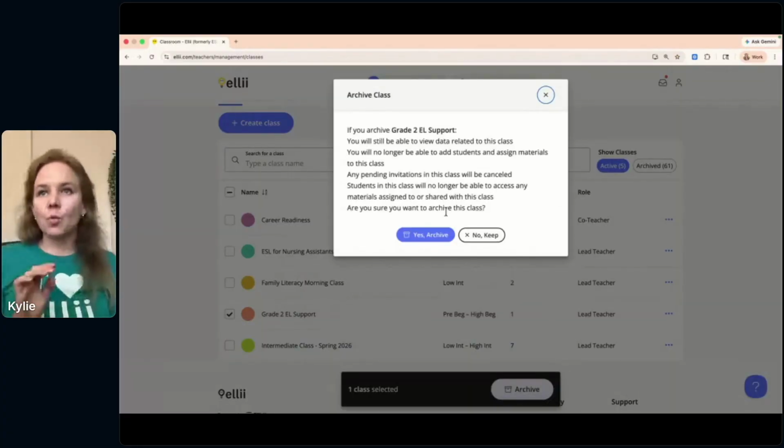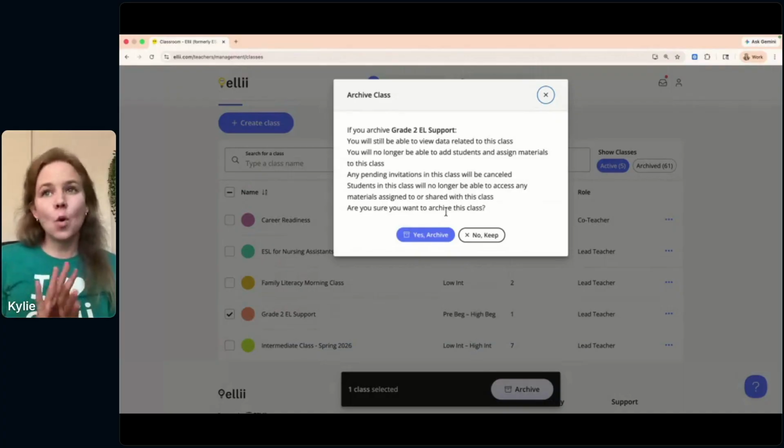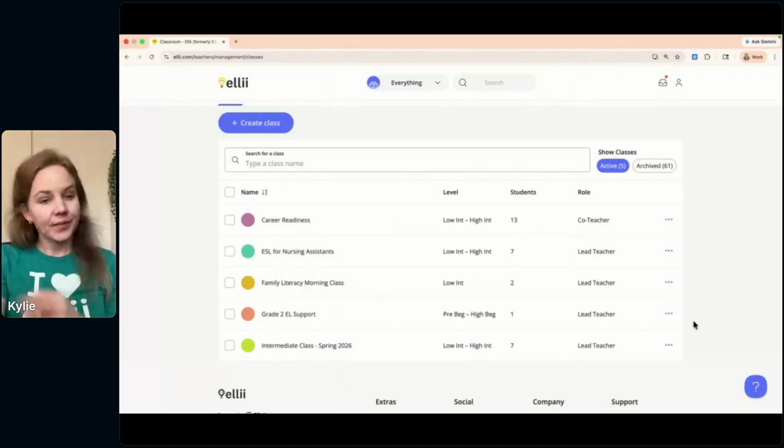So if I wanted to, for example, archive this grade 2 EL support class, archive class, you can still view data, but you won't be able to add students or assign materials. Any pending invitations, so if you've got any students waiting to be added to this class, will be canceled. And then students in this class won't be able to access any of their materials assigned to them in this class. So that's how you can delete a class, is archive it by clicking those three little dots there.